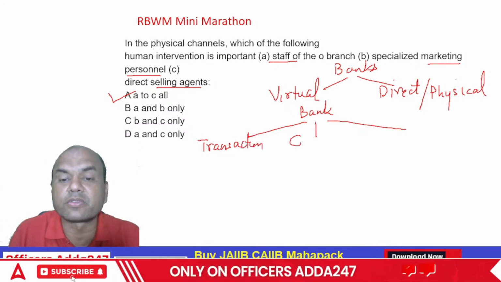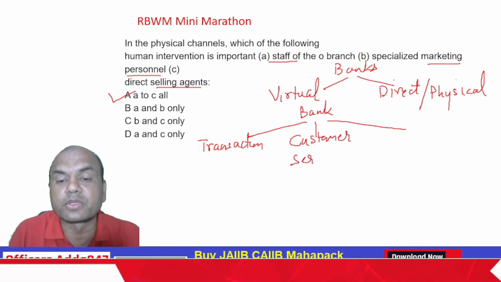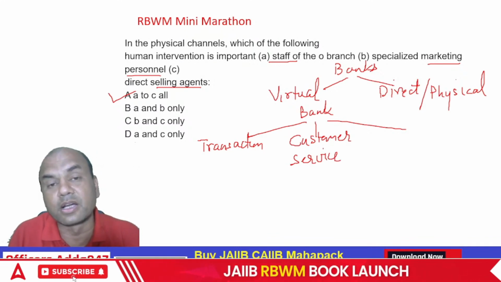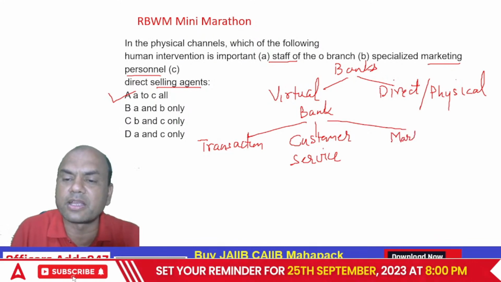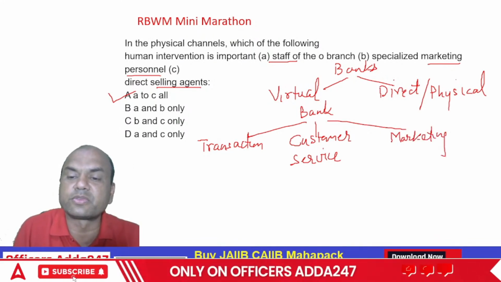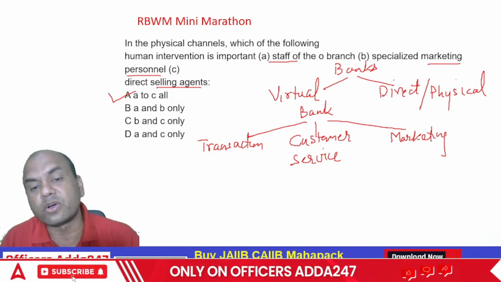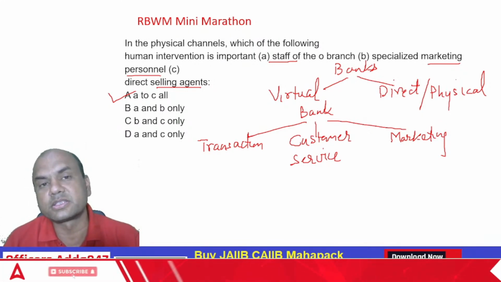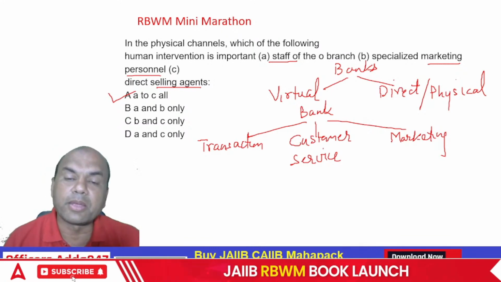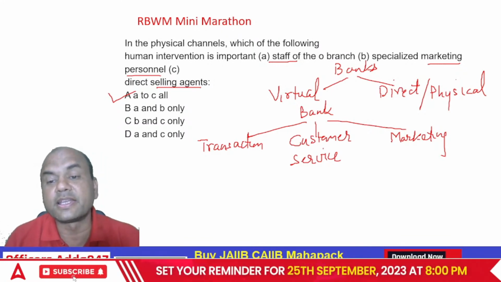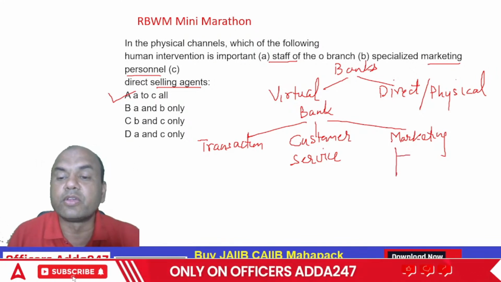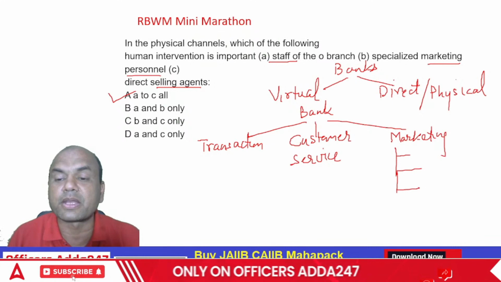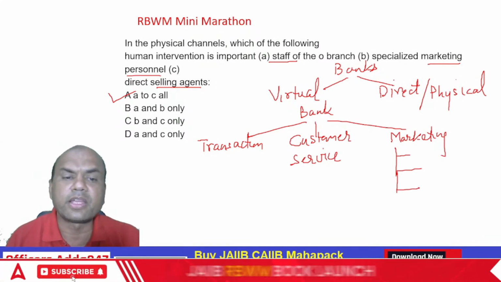Second is customer service, meaning whoever the customer is that comes to the branch, the service to that customer. And third one is new business, means marketing. We call it sales, marketing, anything. So the bank always has all these three types of employees. It can be an employee, it can be an outsider also. Like in marketing we have this specialized marketing personnel, then we have DSA also, and even the staff of the branch can do the sales, right? So all of them are important.